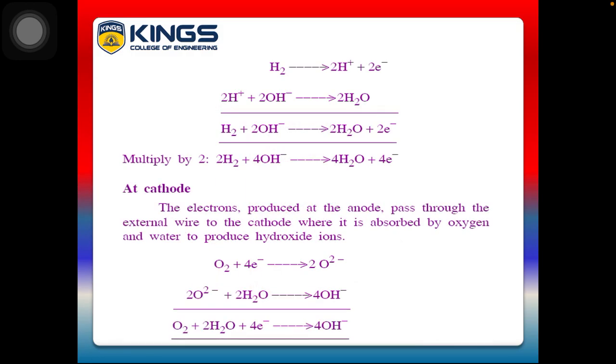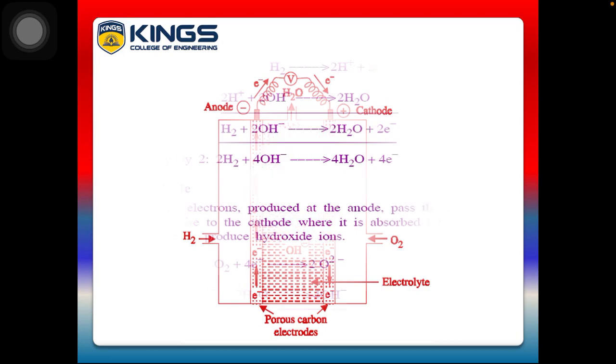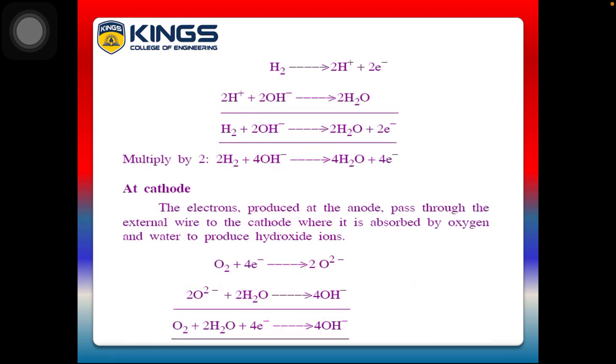So this is the reaction. What will happen? Hydrogen is oxidized: H2 gives 2H+ plus 2e-, and the 2H+ formed reacts with OH- in the electrolyte to form water. What is the overall net reaction? H2 plus 2OH- gives 2H2O plus 2 electrons. These 2 electrons are released from which compartment? The anode compartment.